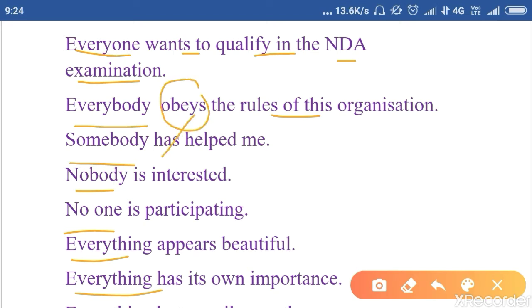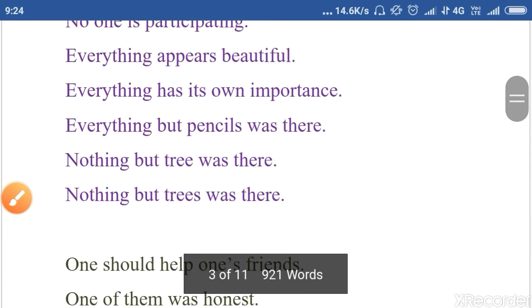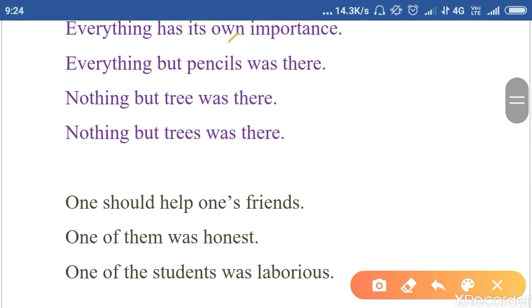Somebody has helped me. Nobody is interested. No one is participating. Everything appears beautiful. Everything has its own importance. Everything but pencils was there. Don't get confused with the pencils, okay? You just need to keep in mind this word, everything.